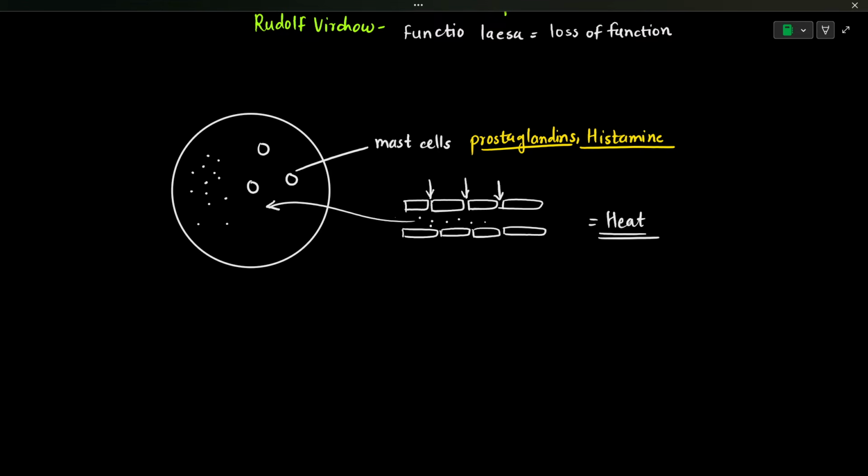And these are vasodilators, but they also affect the permeability of the blood vessels. So the permeability of blood vessels will be increased, and this increased permeability will also result in oozing out of fluid, the blood plasma, that will enter the infected tissue as interstitial fluid.